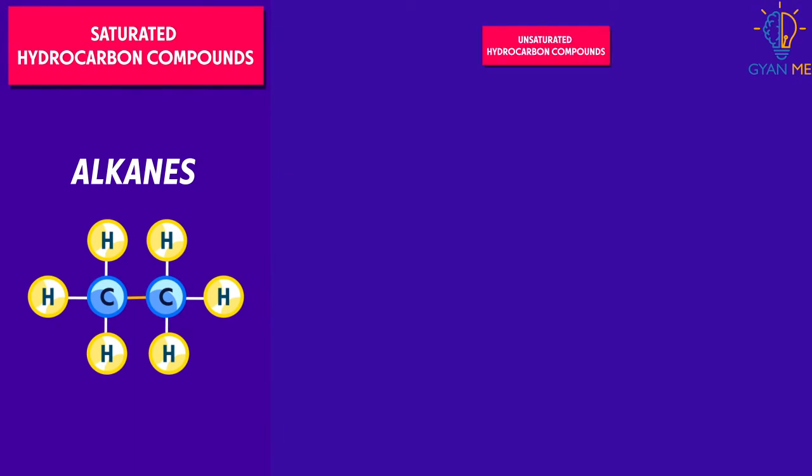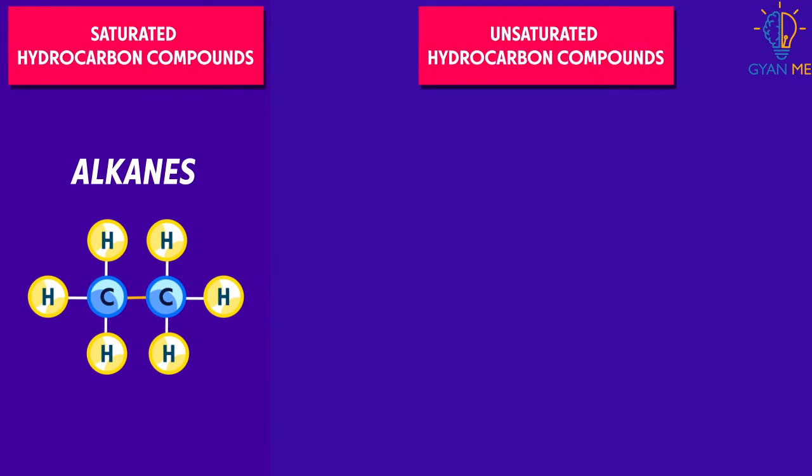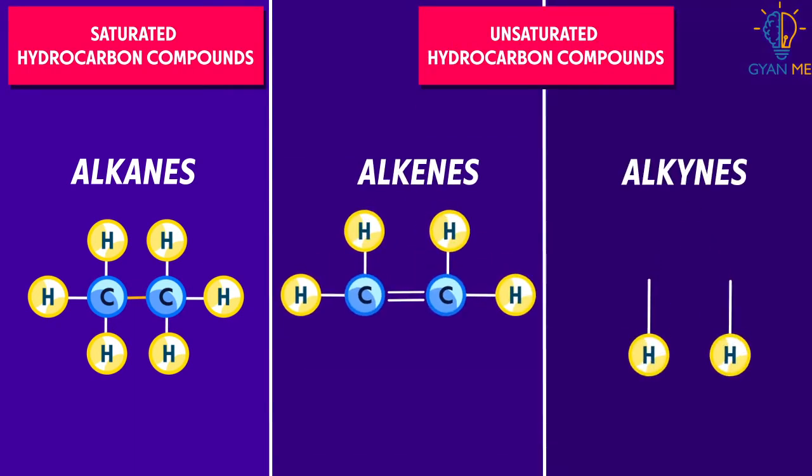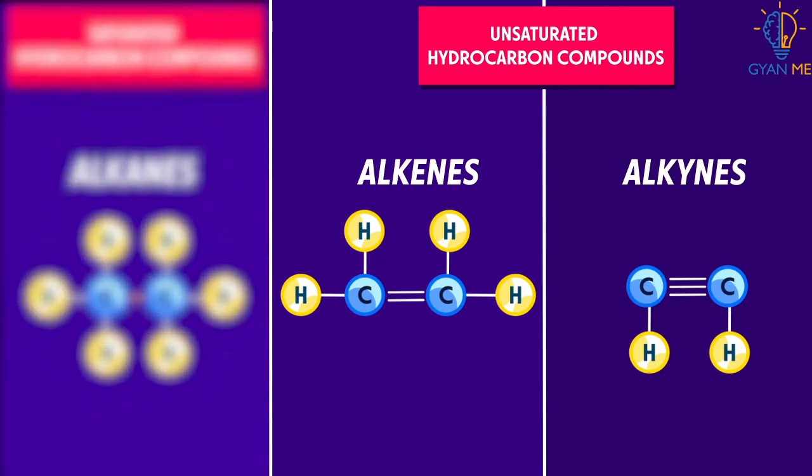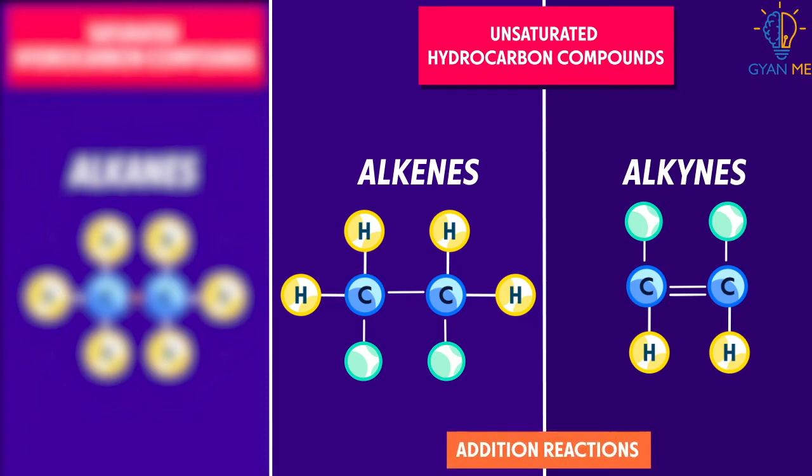While the unsaturated hydrocarbon compounds such as alkenes and alkynes have double and triple bonds respectively. Thus, substitution reaction does not occur in them because here double and triple bonds can break and new atoms or functional groups can be added at these freed valencies of carbon. Thus, they give addition reactions and not substitution.